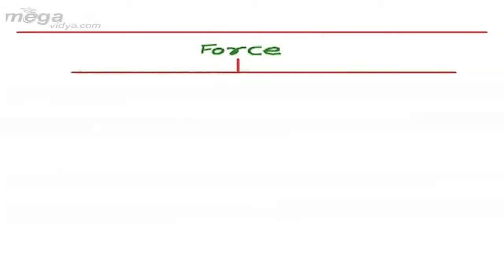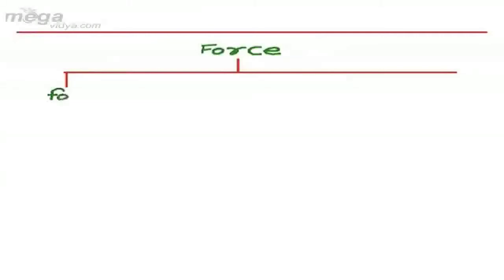Now, when we come to a conclusion about the internal and external forces, I would further like to classify the force into various categories. I am again classifying this force into various categories, but this time this categorization is due to the basic type of force.